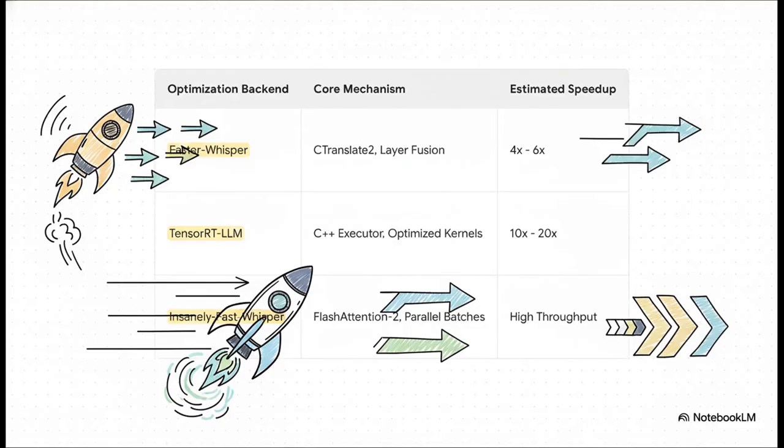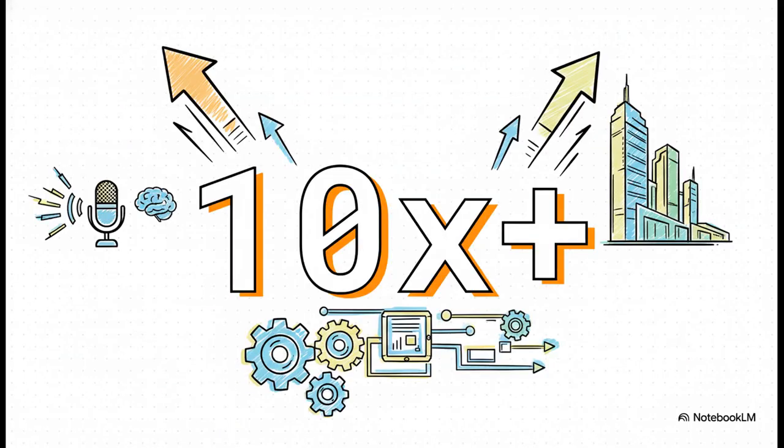And the results? They're pretty staggering. Just look at this. Use something like Faster Whisper, which uses that C++ engine we talked about, and boom, you're already 4 to 6 times faster. But then you bring in the heavy artillery, like NVIDIA's TensorRT-LLM, and you could be looking at a 20 times speed up over the original. It's a huge difference. So at the end of the day, what are we talking about here? We're talking about a system that is, at a bare minimum, 10 times faster than what you get right out of the box. That is the kind of performance that actually makes real-time scale possible.